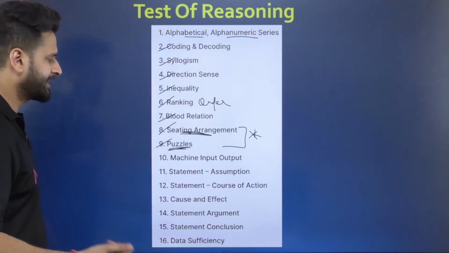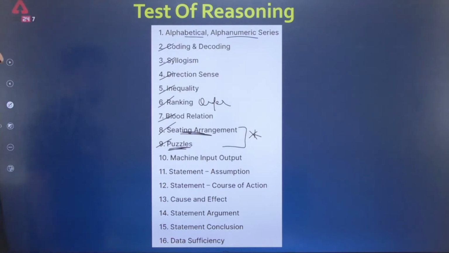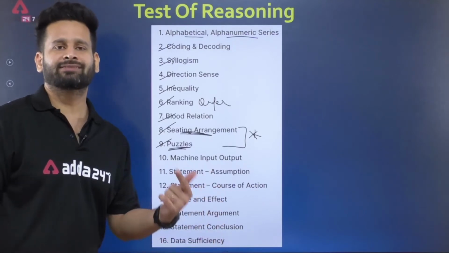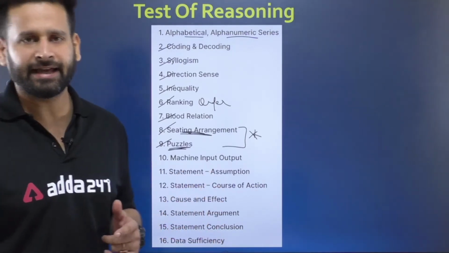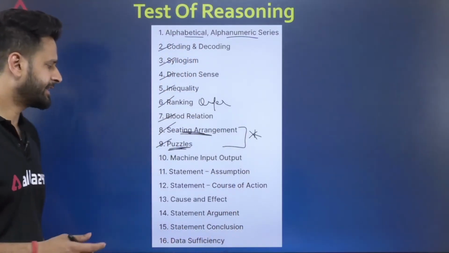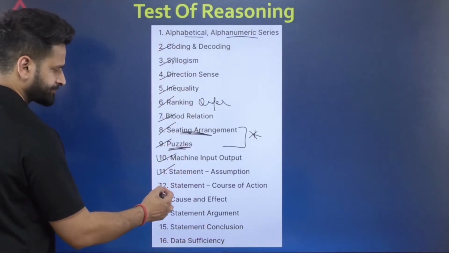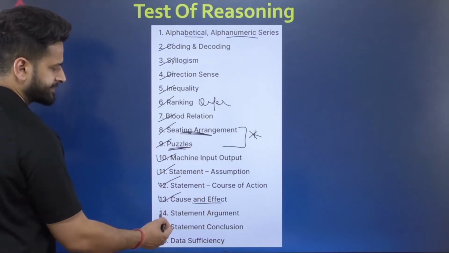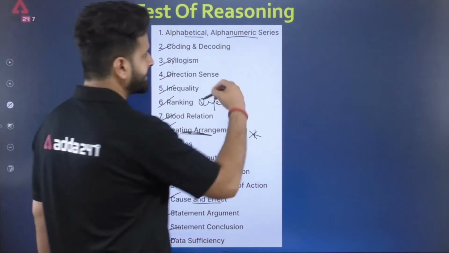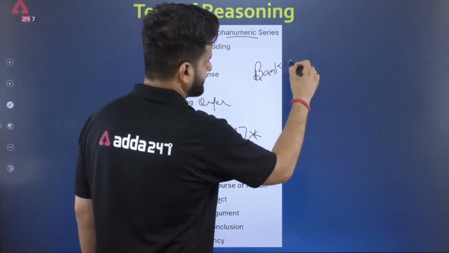For example, generally in banking exams, these topics, machine input output, statement assumption, course of action, cause and effect, statement argument, statement conclusion, data sufficiency, are for your mains exam. But in NABARD Grade A, as we have this reasoning subject only in phase 1 prelims, the examiner will consider all these topics. So basically I can conclude that this test of reasoning part is based on banking reasoning, right?